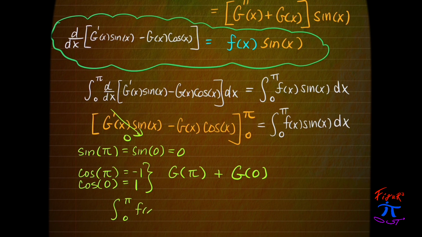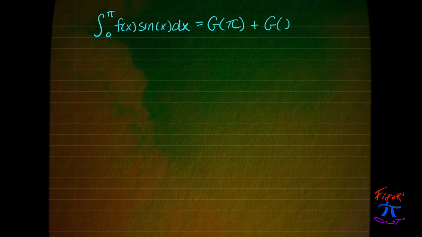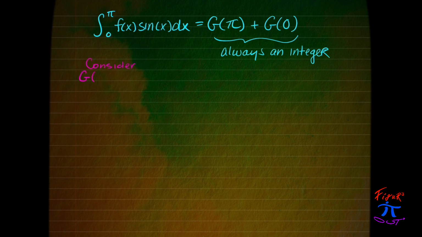Now again, it's not obvious why this is important, but what we established earlier through the binomial theorem and through the power rule for derivatives is that g of pi plus g of 0 is always an integer. The sum of two integers is always an integer. So that establishes that this integral is always going to be an integer.